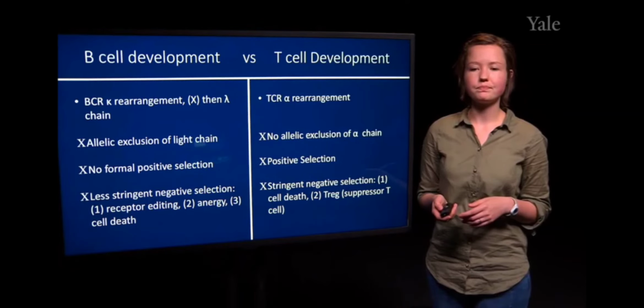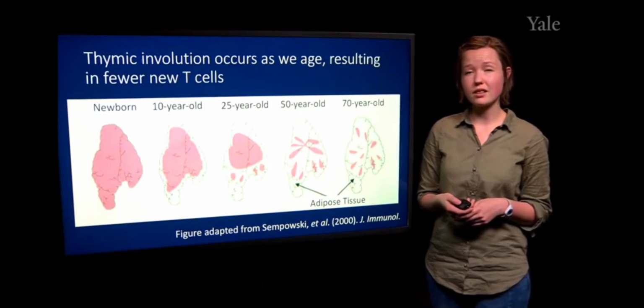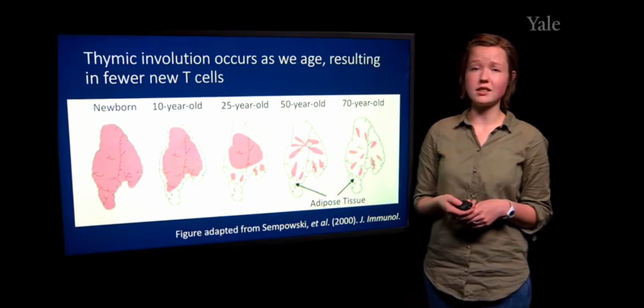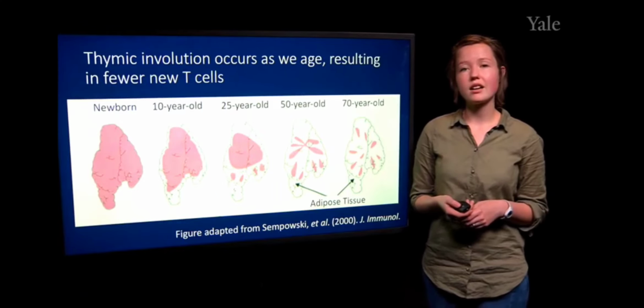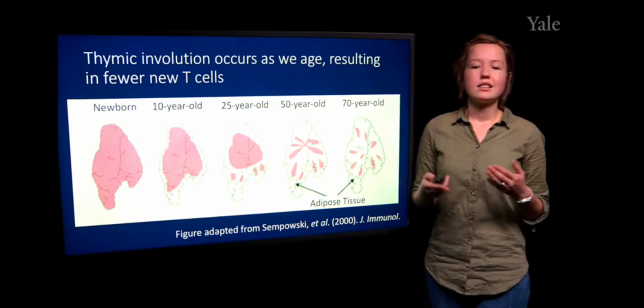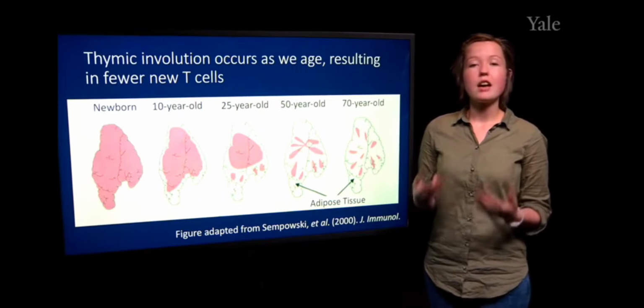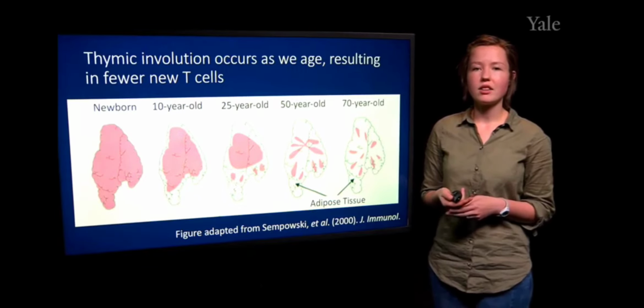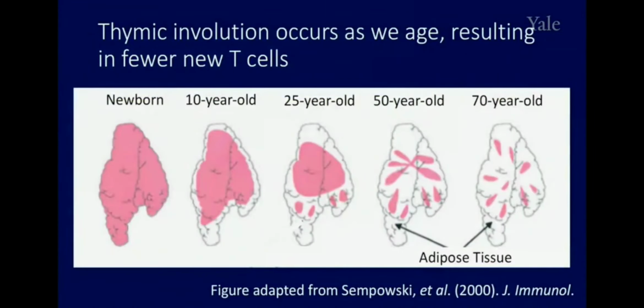Another big difference between B cell development and T cell development that we have not yet covered is that the thymic tissue will start to degrade over time and be replaced by adipose tissue.